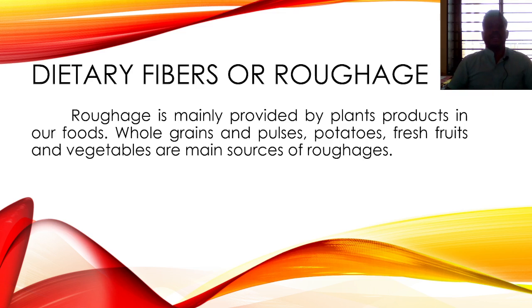If we move further, dietary fibers or roughage. Roughage is mainly provided by plant products. It means we get roughage from plants in the form of food. Whole grains, pulses, potatoes, fresh fruits and vegetables are the main sources of roughage or dietary fibers. We get all these components from vegetables, fruits and grains.